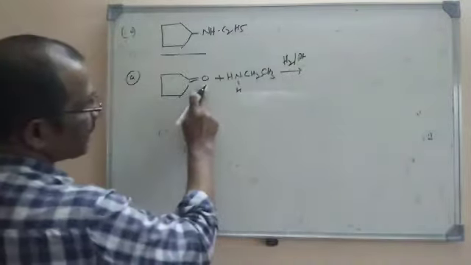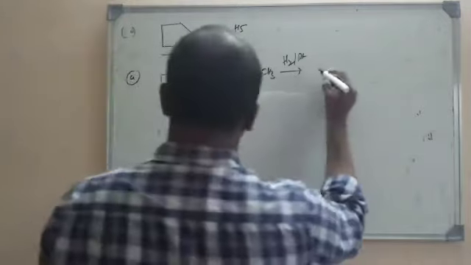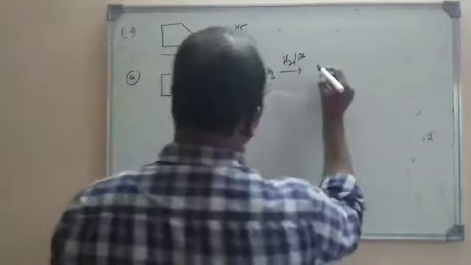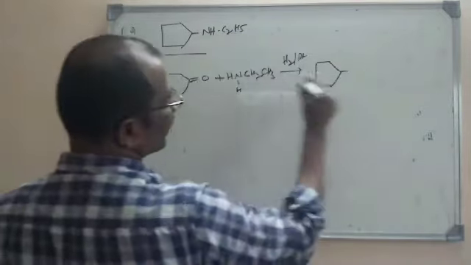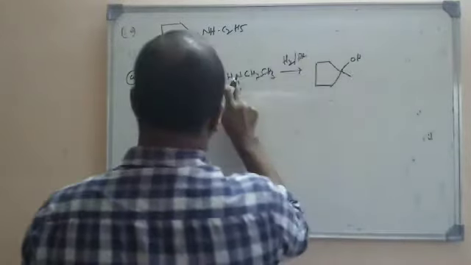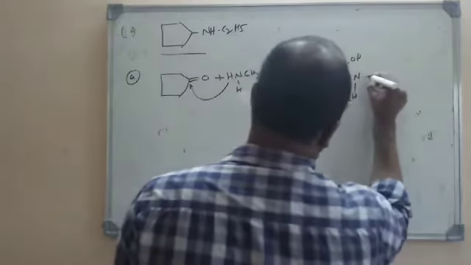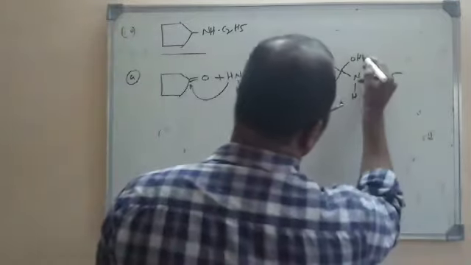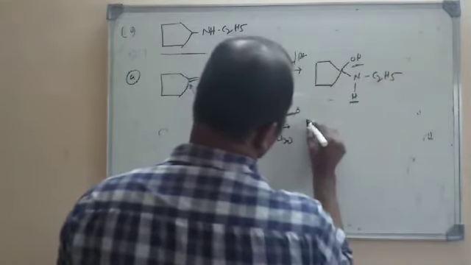But initially, just now I told you that the carbonyl group undergoes nucleophilic addition. Due to that polarity, this is a C-O, and one hydrogen will be transferred onto oxygen, giving rise to OH, and here it is bonded to nitrogen, so that is NHC2H5. In the next step, a condensation takes place, that is water is lost. When water is lost, what is remaining here?